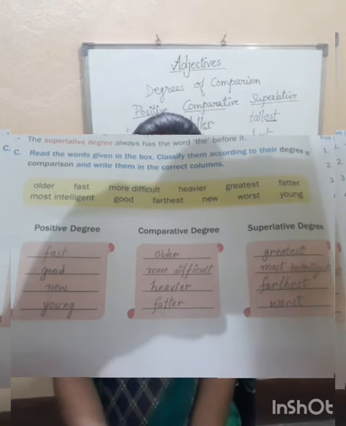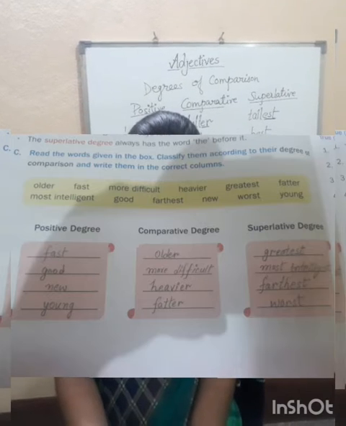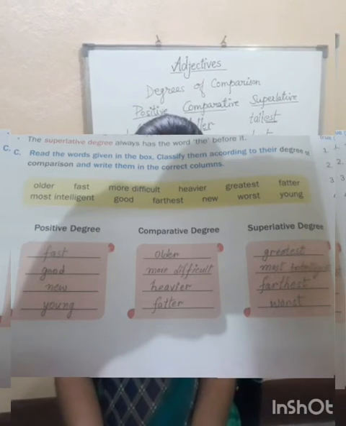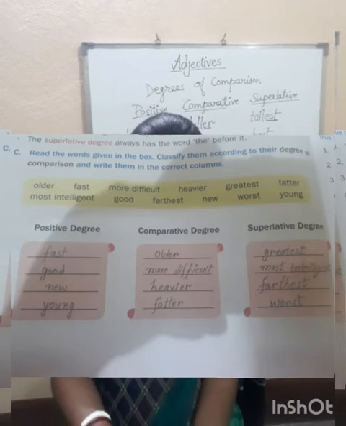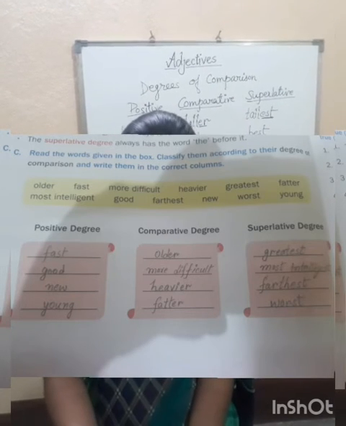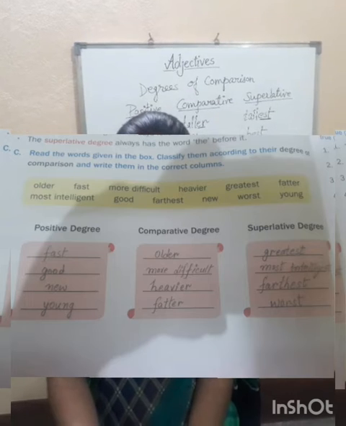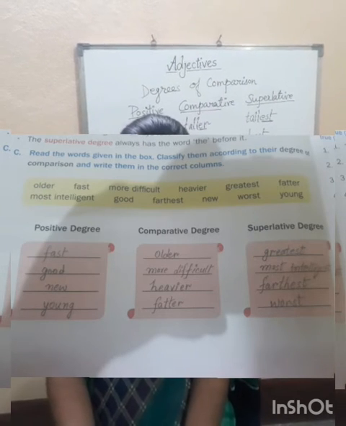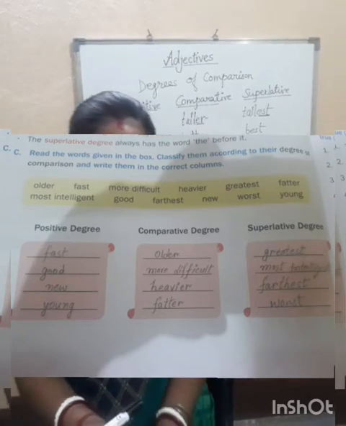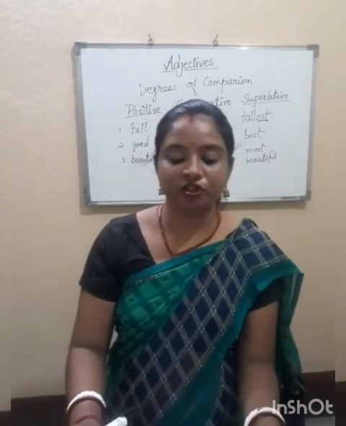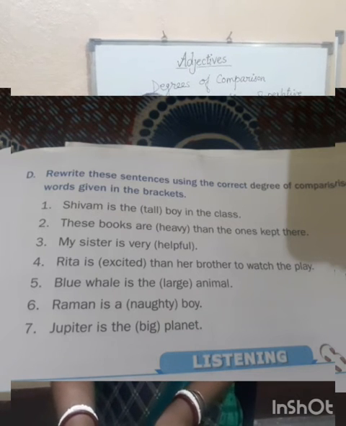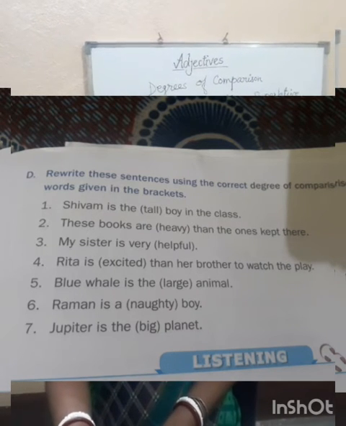Good, positive degree. Farthest, est form, so superlative degree. New, positive degree. Worst, actually the word is bad, worse, worst. Worst will be superlative degree. Young, young will be positive degree. Now last question, question number D. Rewrite these sentences using the correct degree of comparison of the words given in the brackets.